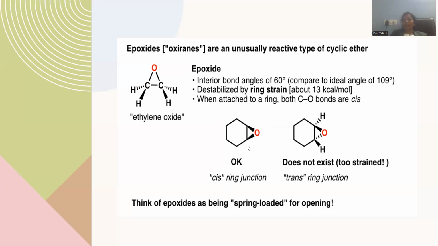Either two wedge bonds or two dotted line bonds are possible, but this kind of twisted arrangement, that means one wedge and another dotted line bond, is practically impossible for this kind of epoxide. Hence, the ring junction of an epoxide will always be cis rather than trans, right? So this is the way the representation in terms of stereochemical aspects is mentioned for epoxide existence.